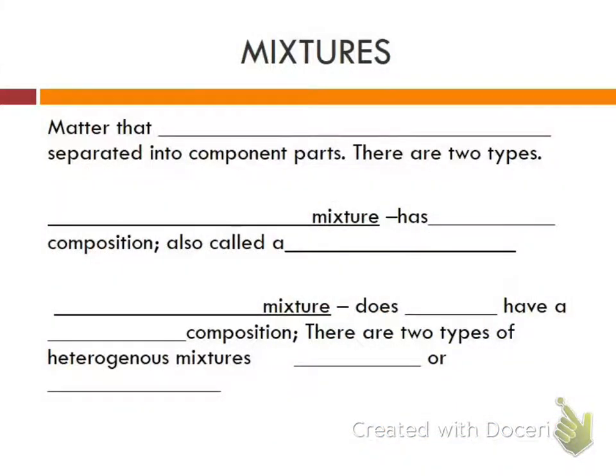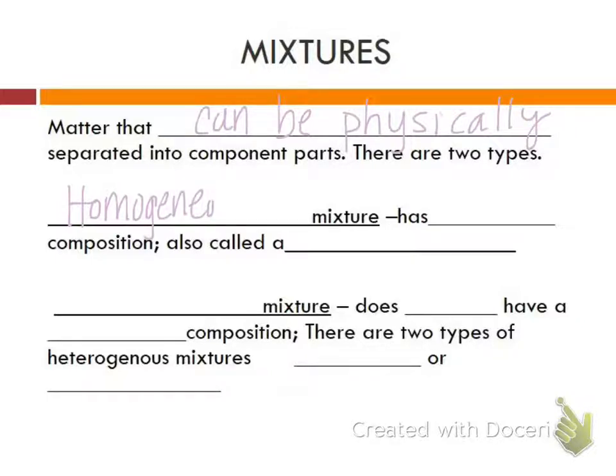Now, mixtures are something that can be separated by physical means. So they can be physically separated. And there are 2 types within mixtures. The first type is called a homogeneous mixture. That has a uniform composition, and we sometimes call that a solution. By uniform composition, I mean it looks the same throughout. You can't tell a difference.